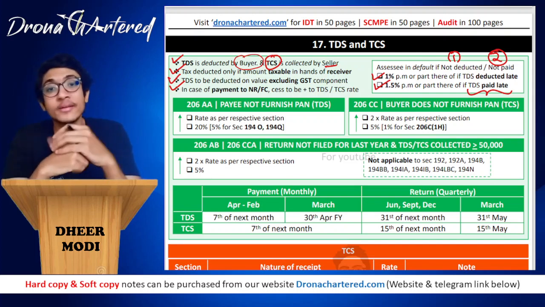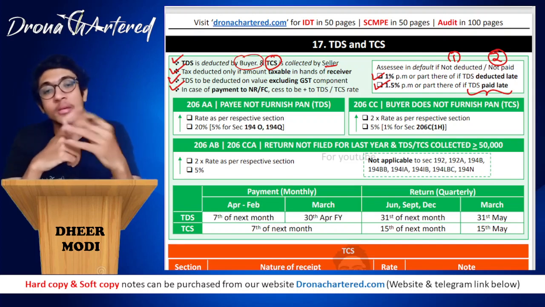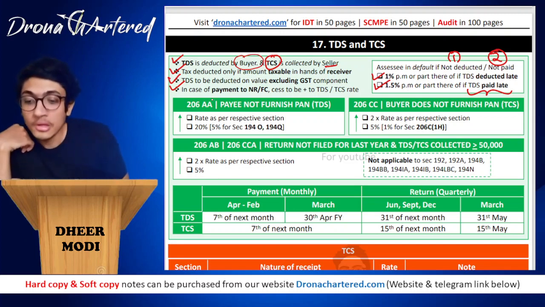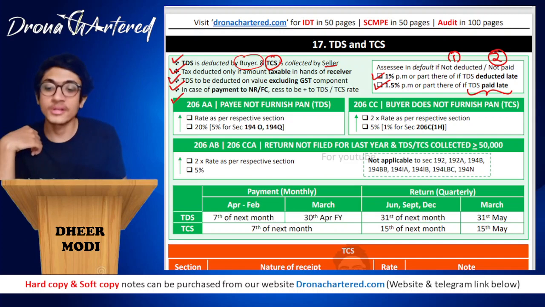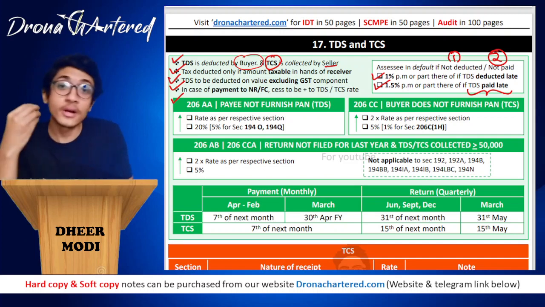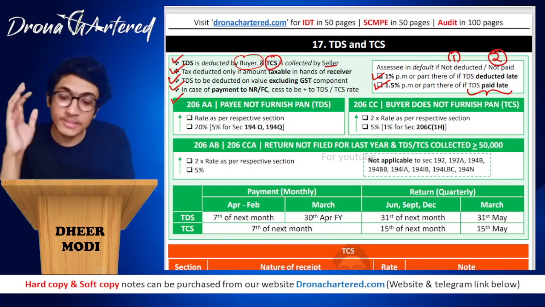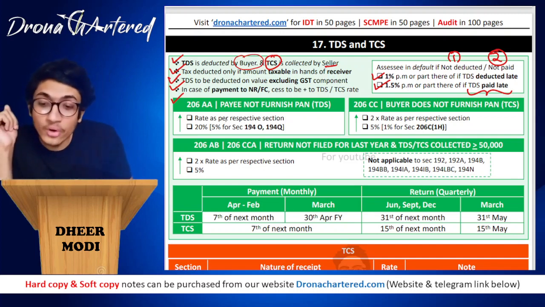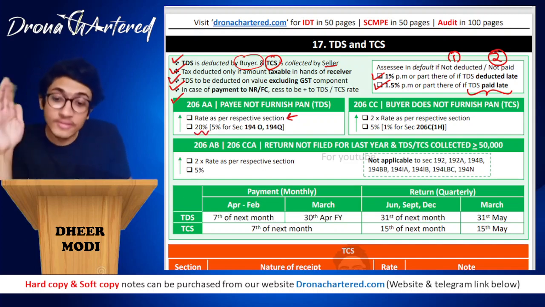That is, whatever rates have been given, some other rates will be applicable if PAN has not been given. So section 206AA talks about if your payee has not furnished PAN, that is in case of TDS. If your payee has not furnished PAN, the rate at which the tax shall be deducted will be higher of the rate as per respective section, that is, whatever that section says, or 20%, whichever is higher.